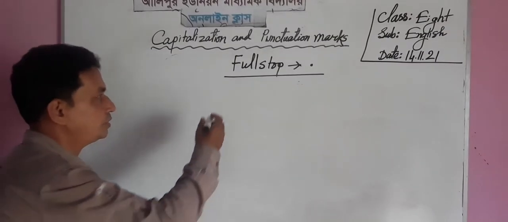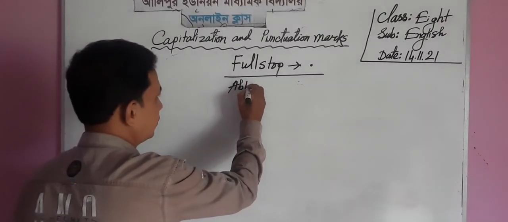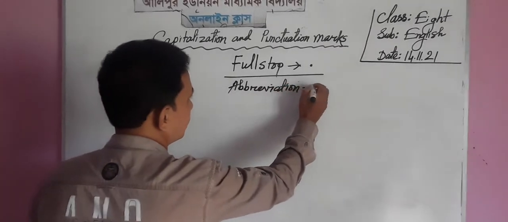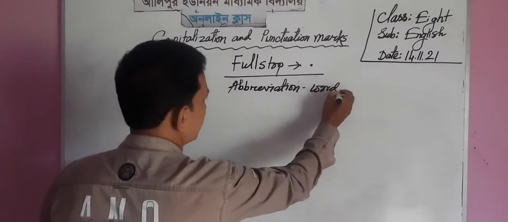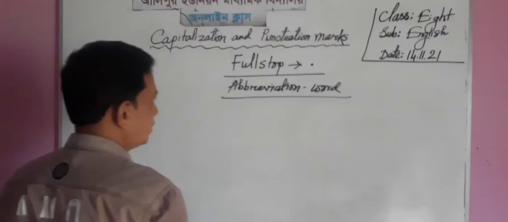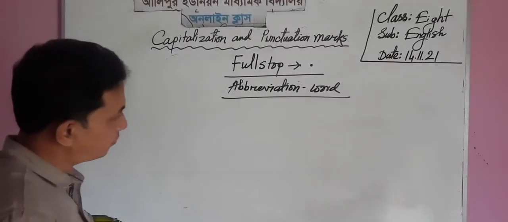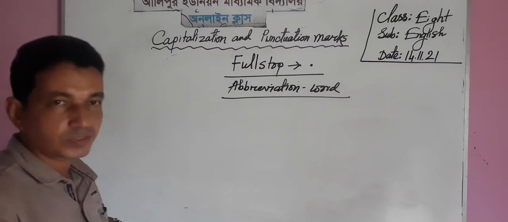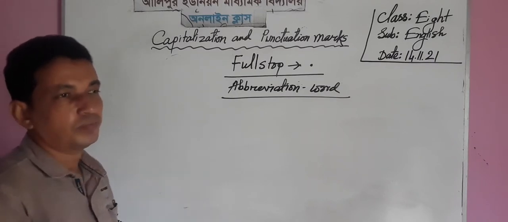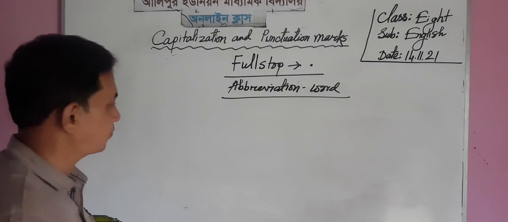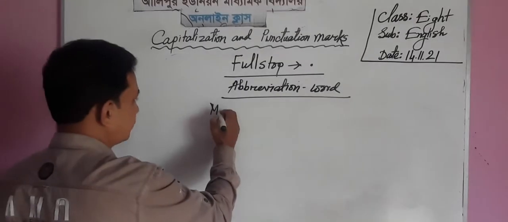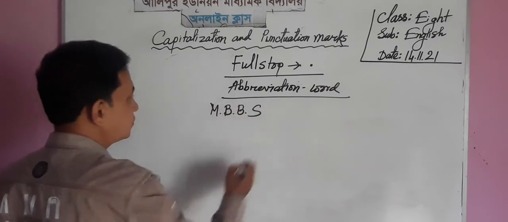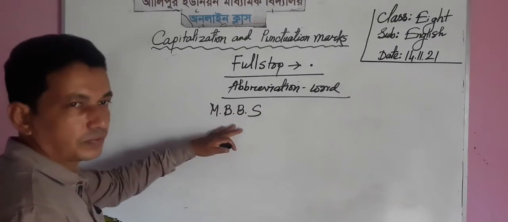There is the abbreviation word. In every abbreviation word, in case of every abbreviation word, we must put a full stop after every letter, such as M.B.B.S. It is a contraction form.